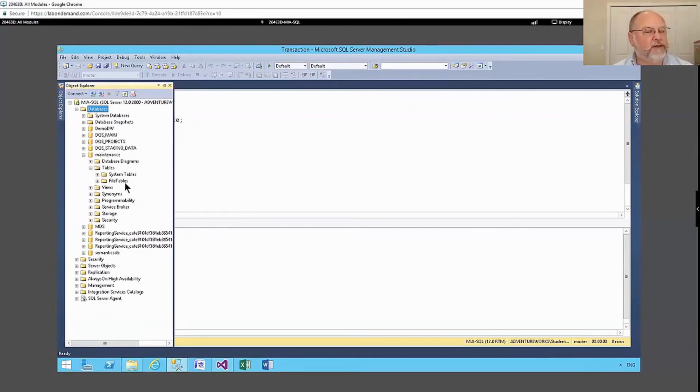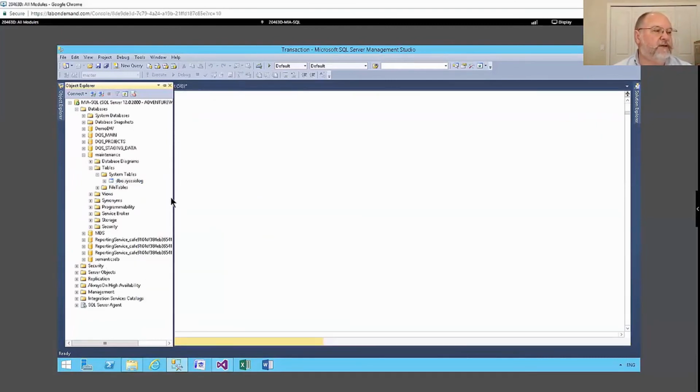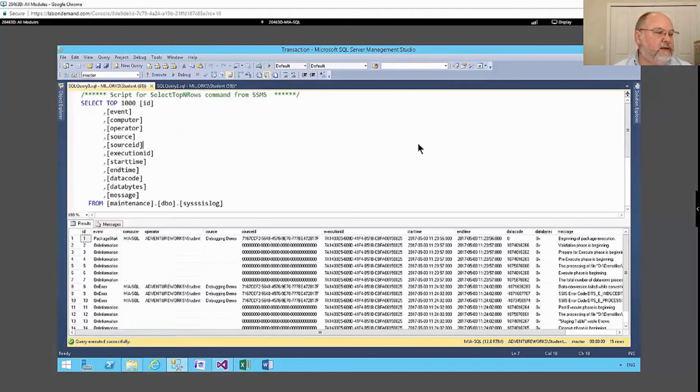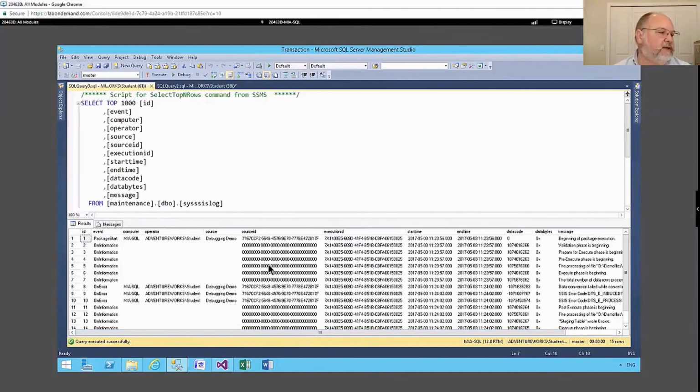Wait, what's going on? Well, this is a system table, and its name is dbo.sysssislog, and I can simply select from it. And since it's like any other table, you can filter it, you can where it, you can order it by, you can do any of that kind of stuff. But this is all the information I said that I wanted to receive about these events.